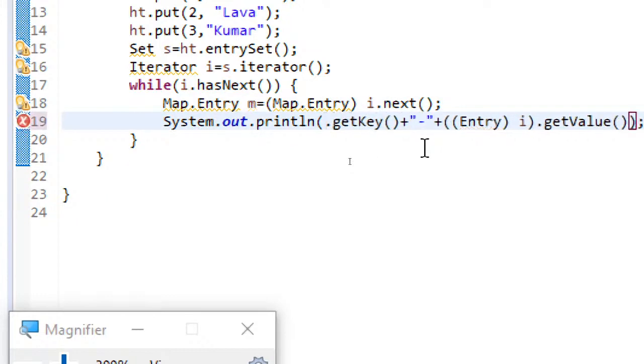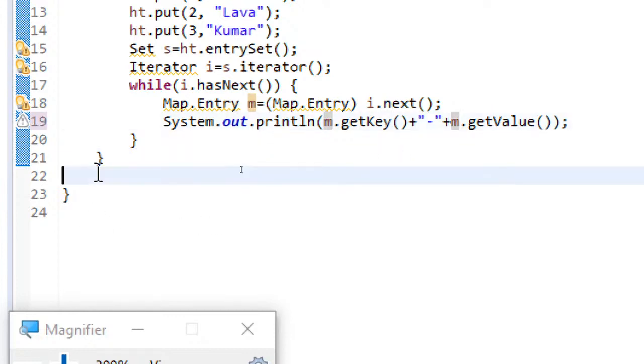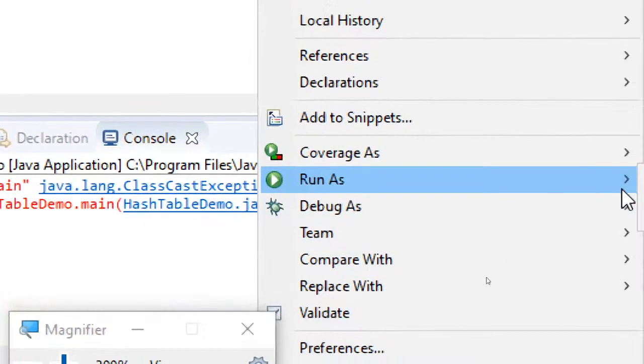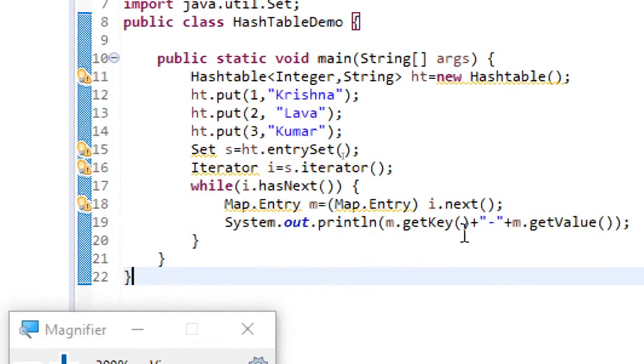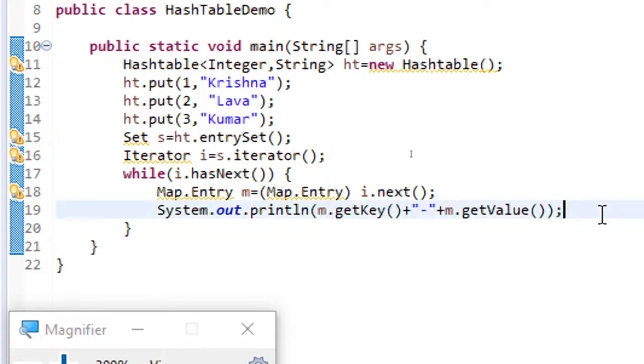I have already taken that iterator next with map entry. So we have to use that map entry object. Instead I was using iterator. That's the mistake I was making. I hope now it should come. Yeah, now it's working fine. So this is how you can use enumerator as well as iterator for this hash table.